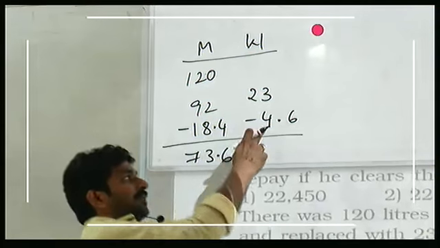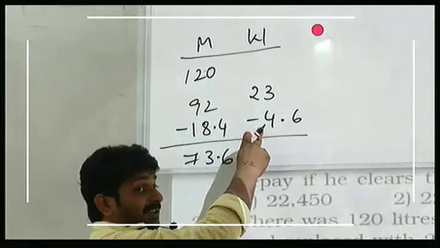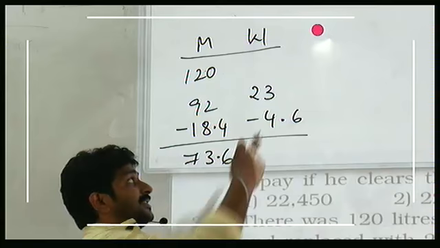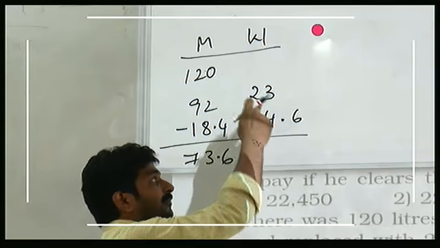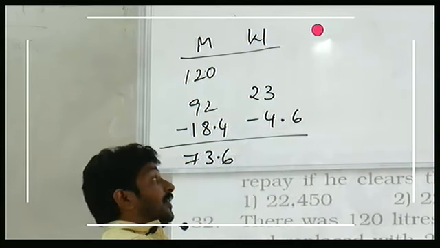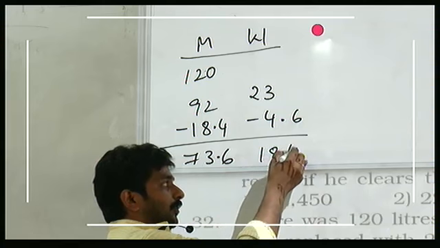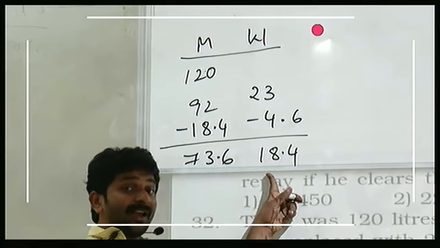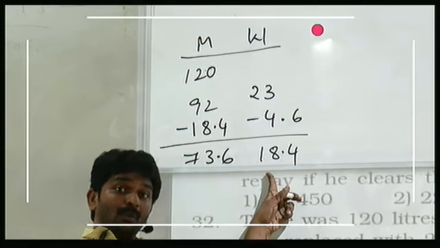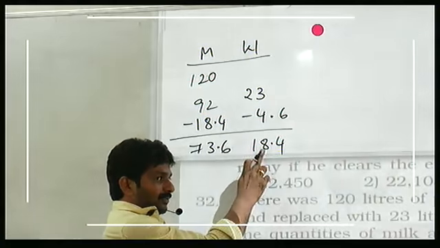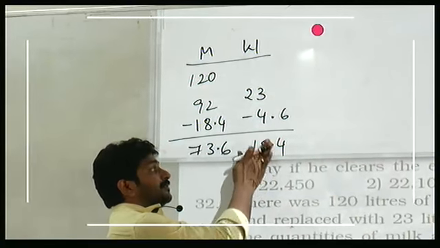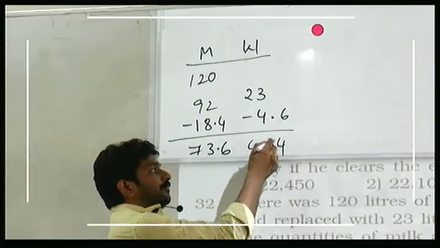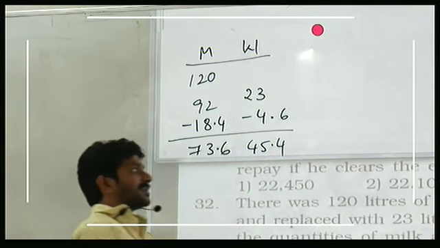73.6. And now subtract 4.6. First subtract 3, then you can subtract 1.6. Subtract 3, you have 20. From 20 you need to subtract 1.6, which is 18.4. And to this again you are adding 27 liters of water. If you add 27 liters of water to this, it becomes 45.4 liters. It asks about ratio.